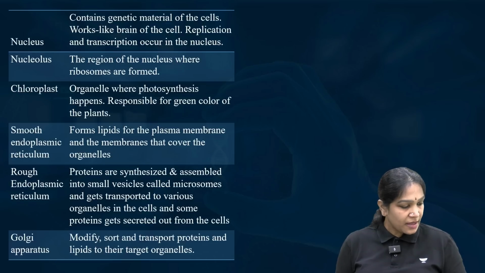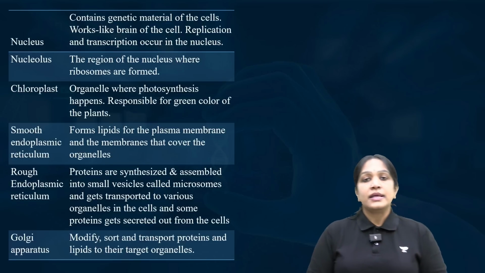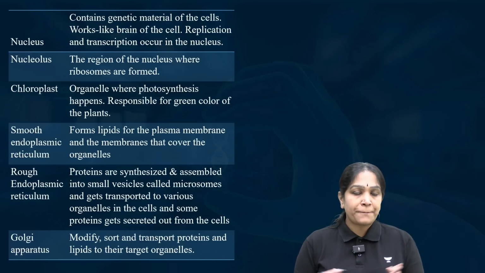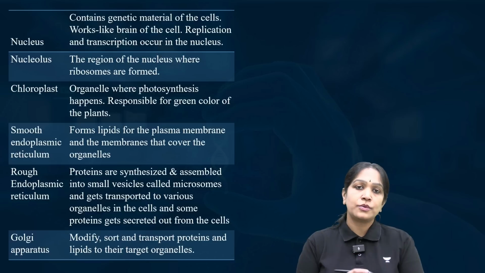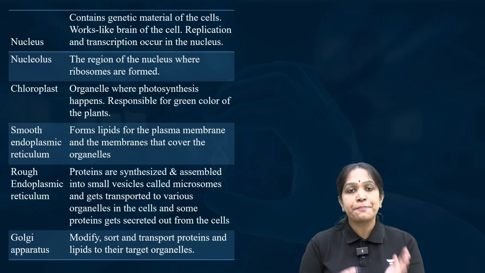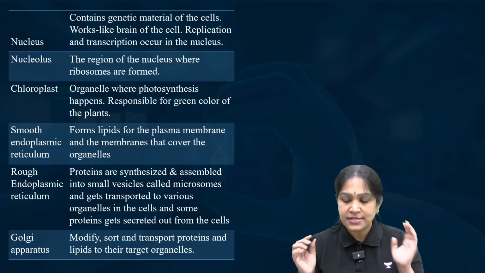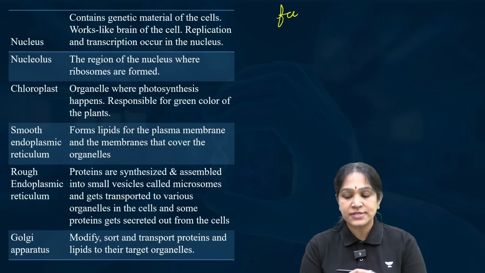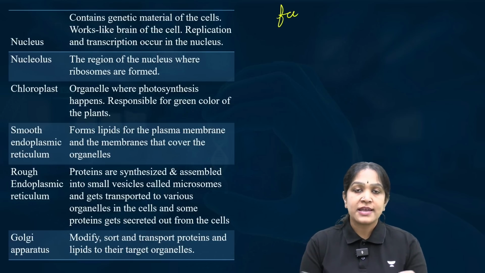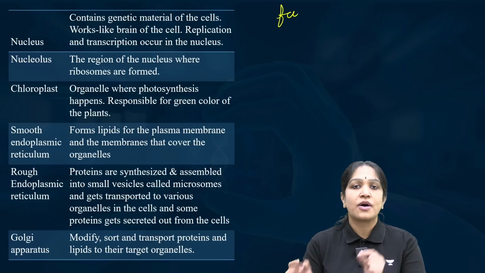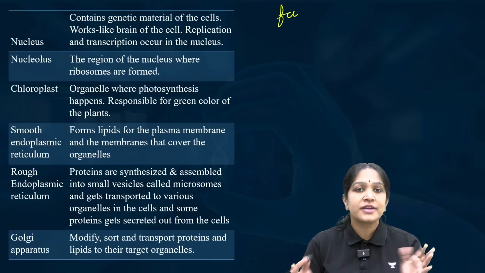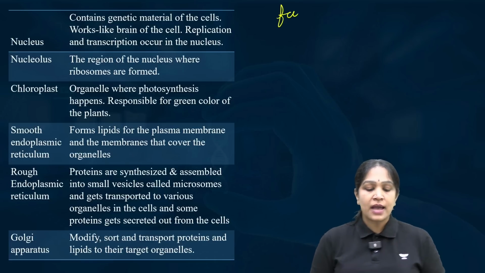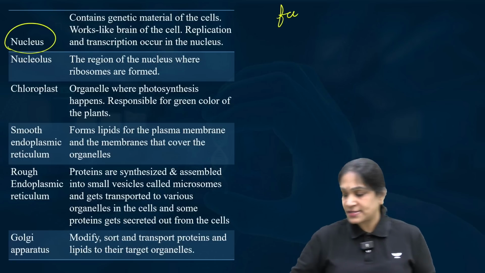Okay, with the differences being completed, now we are going to enter into the next part of this class, that is the functions. In this part we are going to see different organelles and the function of each organelle. Coming to the nucleus first.